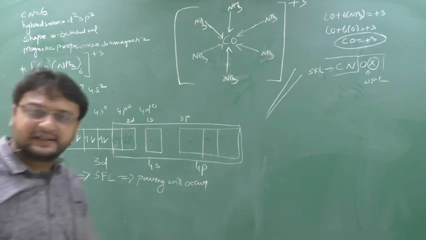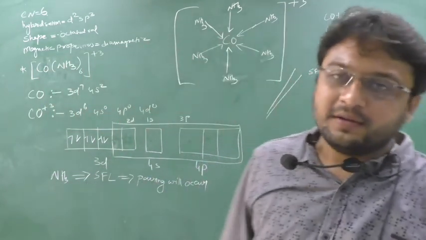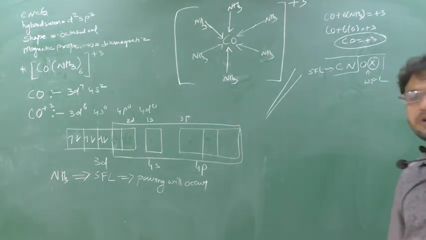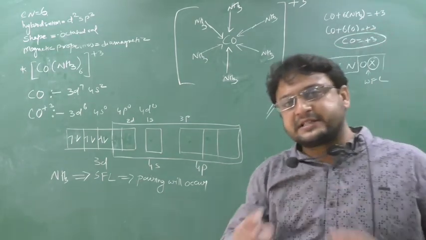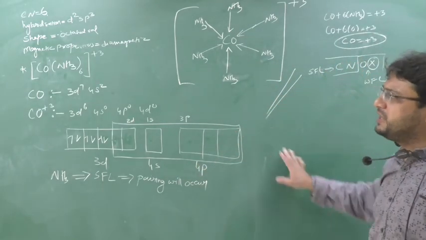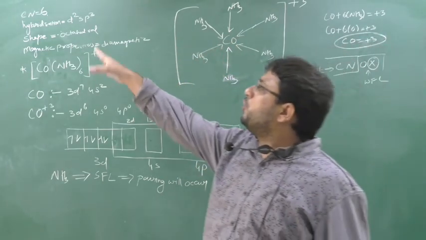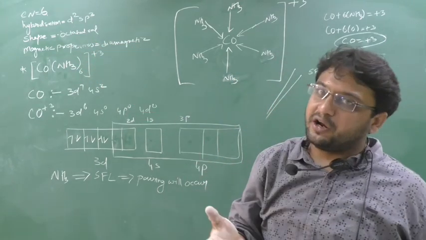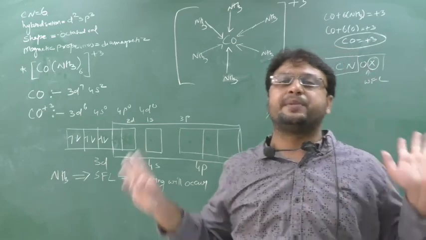VBT is over. So this type of question only can come on the VBT. Read the textbook. We'll see it completely. In the next class I am going to do something very important. Here also there are certain limitations. What are the limitations? See, here I have told only the shape, hybridization and magnetic property, but I don't show the color. Which color they will show? VBT cannot say which type of color they will show.